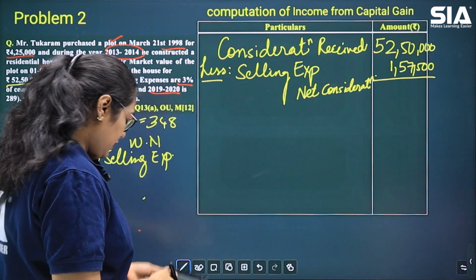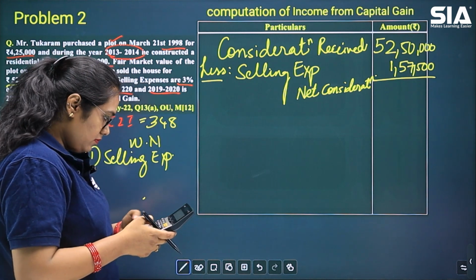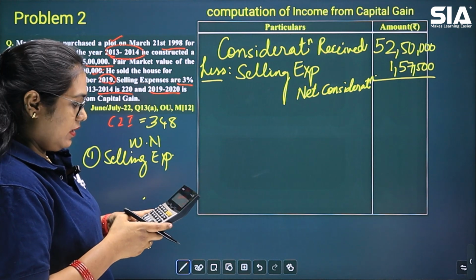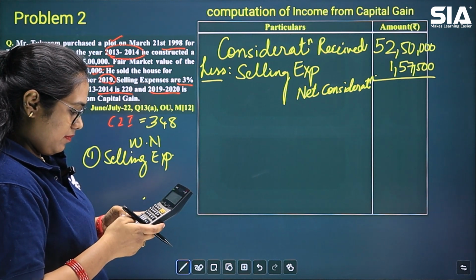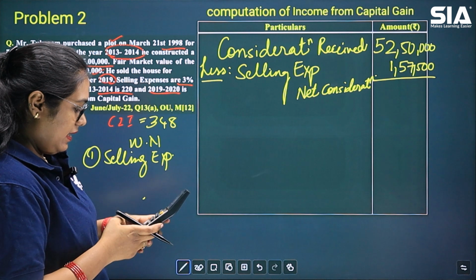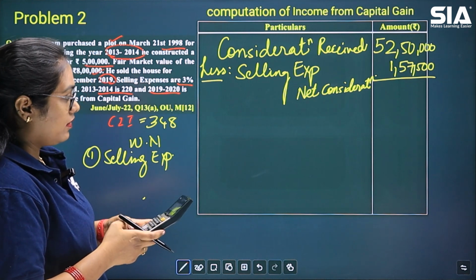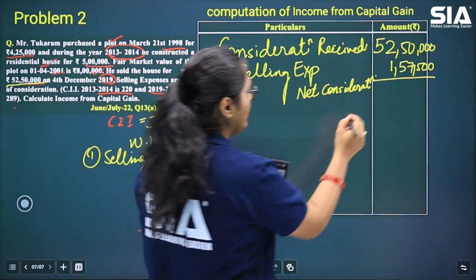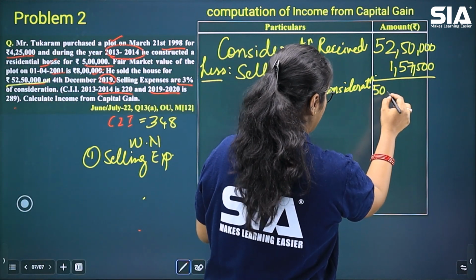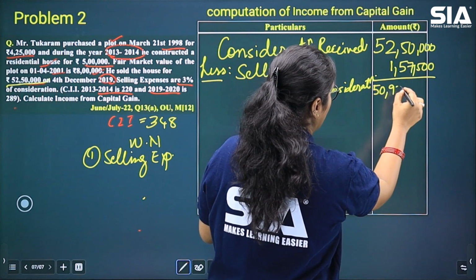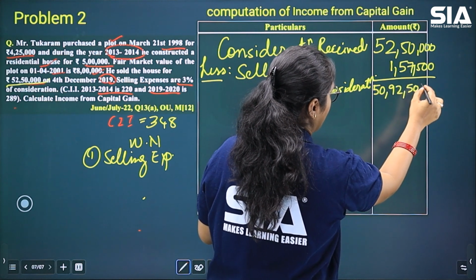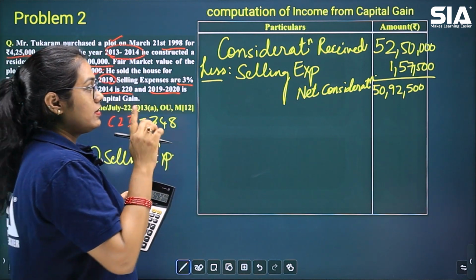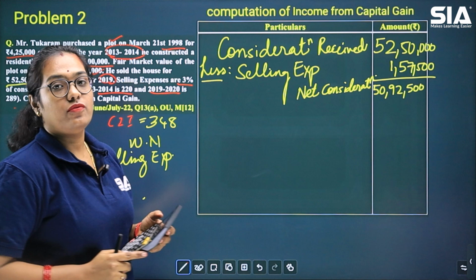Okay. So what will you do? 52 lakh 50,000 minus 1,57,500. So it is going to be 50 lakhs 92,500. I hope you all are solving along with me. So that is 50 lakh 92,500.